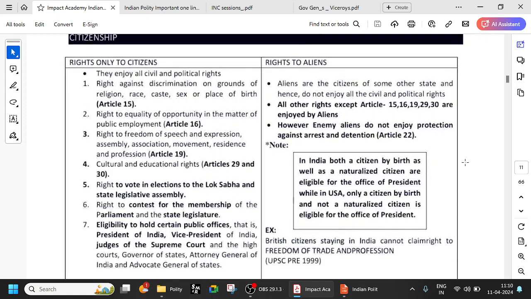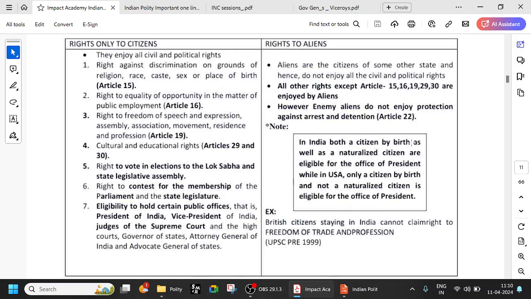In India, both a citizen by birth as well as a naturalized citizen are eligible for the office of president. Okay, both citizen by birth and naturalized citizen also. That means even though he is not born in India, and there are several ways to get Indian citizenship, right? So if you come from outside and have stayed here for say 10 to 15 years and have become a naturalized citizen, even then you are eligible for the office of president. But in the USA, it has to be a citizen by birth. So many people come from abroad and settle down in the US. They cannot become president. You have to be born there.